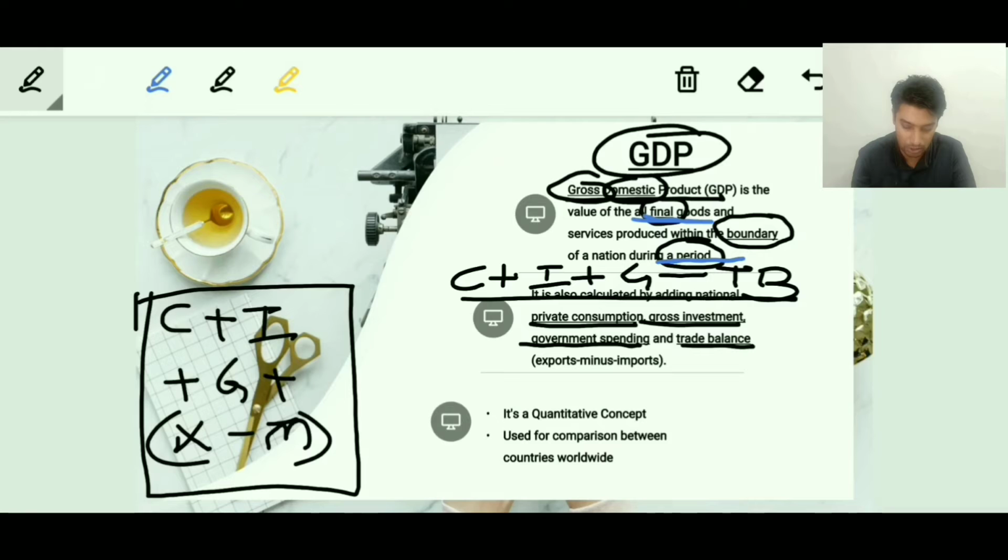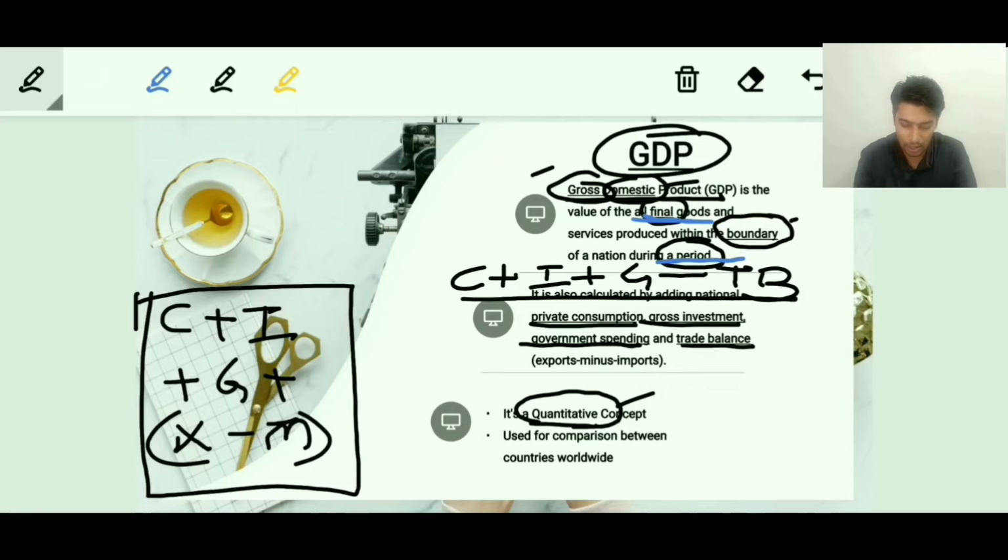Moving on, let's go to the next point. The other point is that it is a quantitative concept. Why is it a quantitative concept? We will be understanding this in the later slides. So the terms which are yet to be discussed are gross, domestic, boundary, and this quantitative concept.